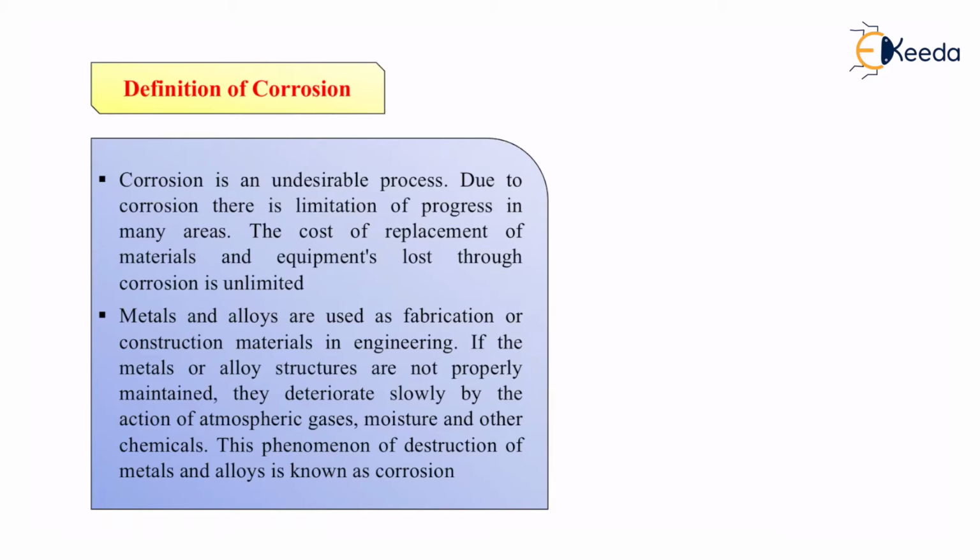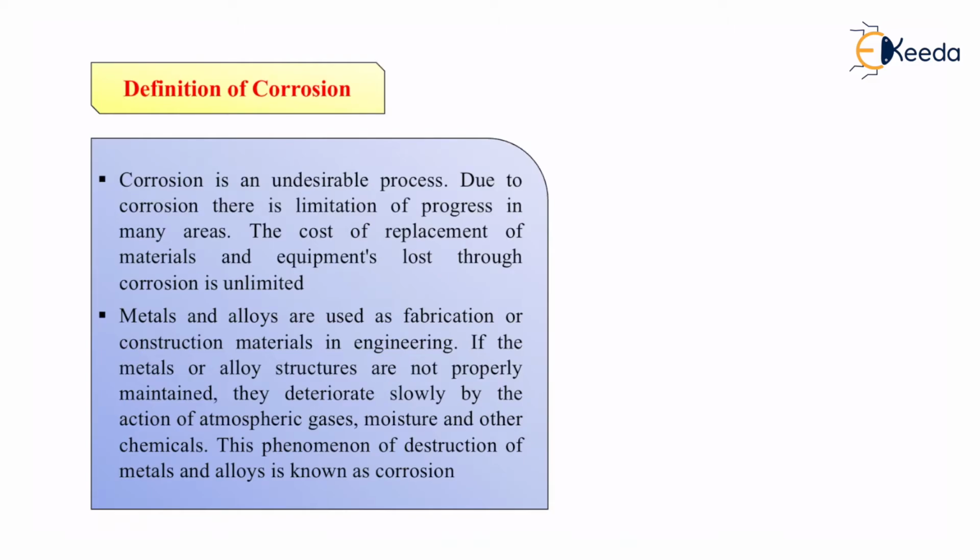If the metals or alloy structures are not properly maintained, they deteriorate. Now, what do we mean by deteriorating? Deterioration is in the form of corrosion. They will react with different things which are there in the atmosphere and eventually deteriorate slowly by the action of atmospheric gases, moisture, and other chemicals.